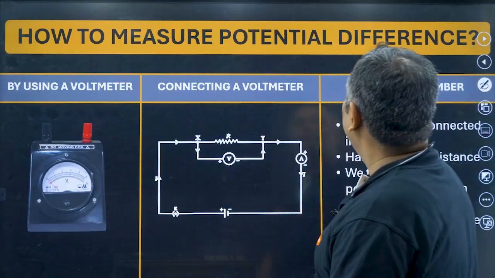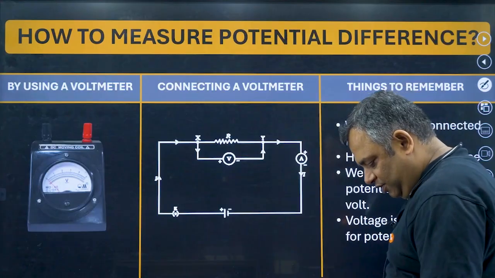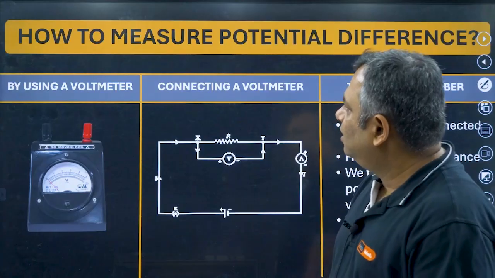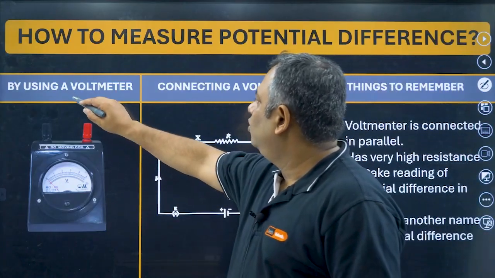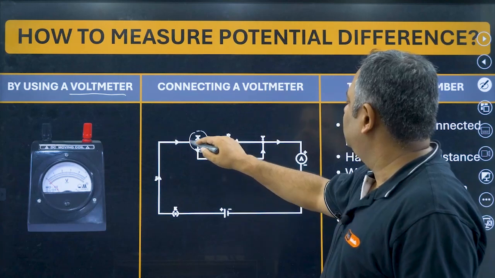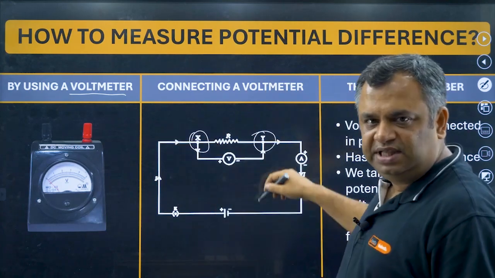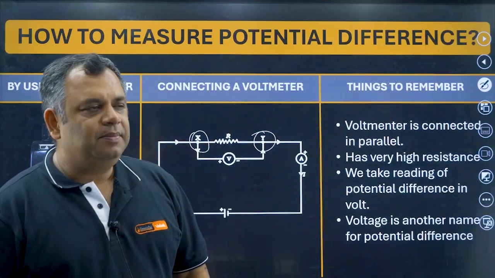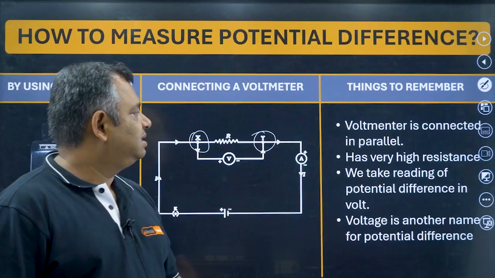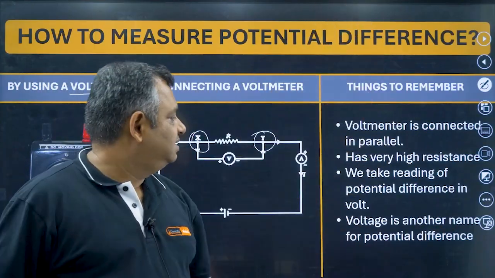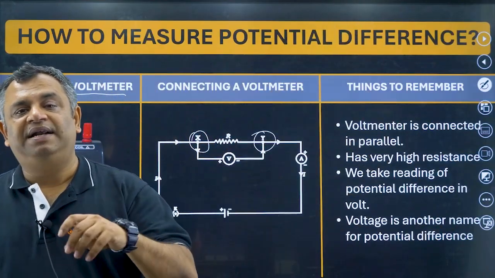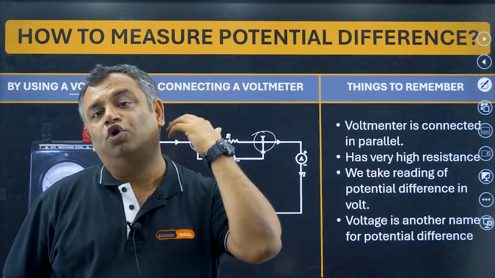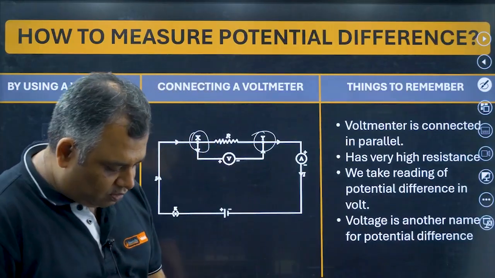Okay, coming back. How are we going to measure potential difference? We measured current via an ammeter. We measure potential difference by a voltmeter. We connect the voltmeter across the wire. It is called parallel also; we'll study about parallel later. Things to remember: voltmeter is connected in parallel, and has very high resistance. We take the reading of the voltmeter in volts, and potential difference is also called voltage.